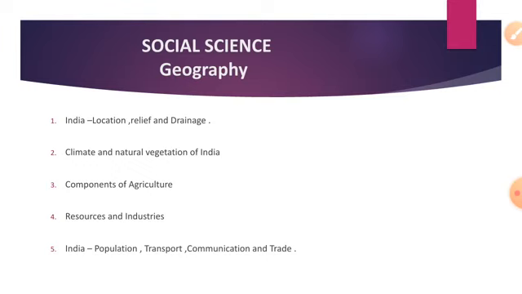Fourth lesson is resource and industries. This lesson is about resource and their types, distribution of industries and also problems of Indian industry. Your last fifth lesson is India, population, transport, communication and trade. This lesson is about levels of urbanization and its impact and also different modes of transport, types of communication and nature of trade in India.